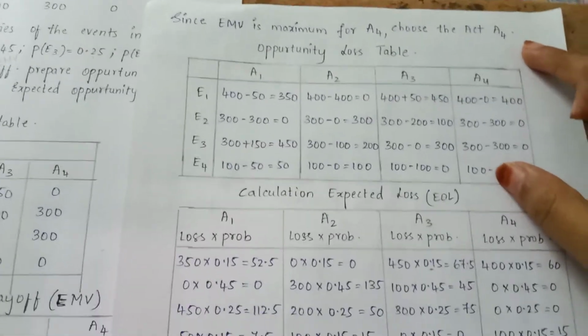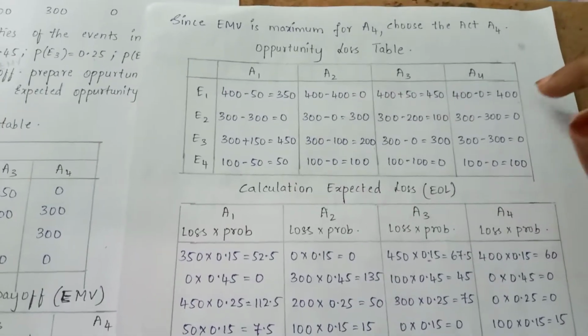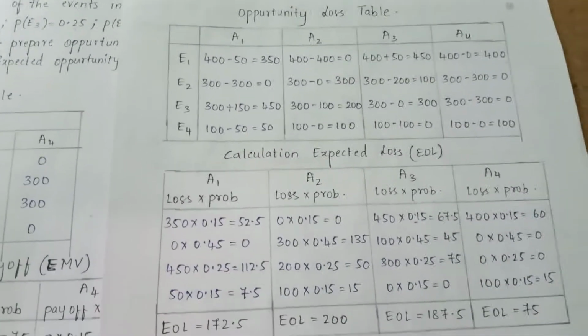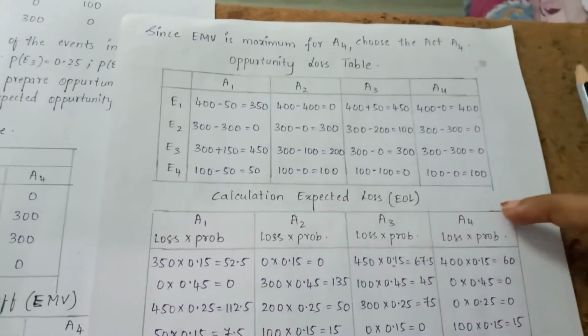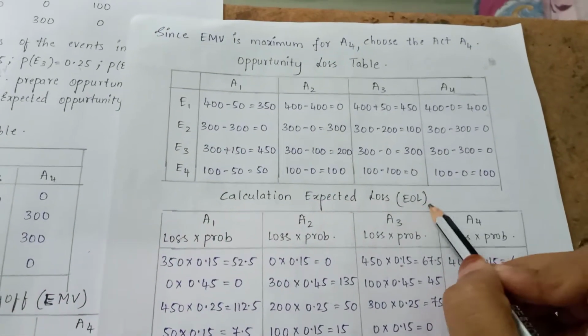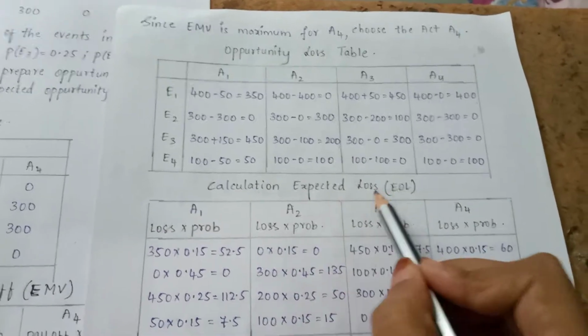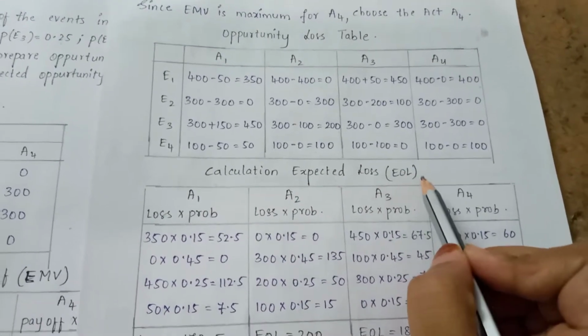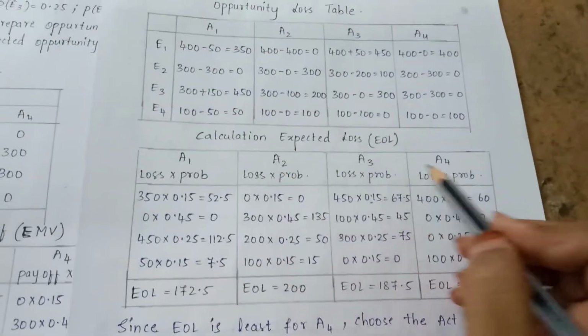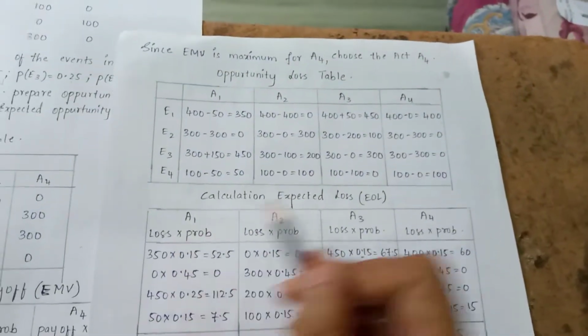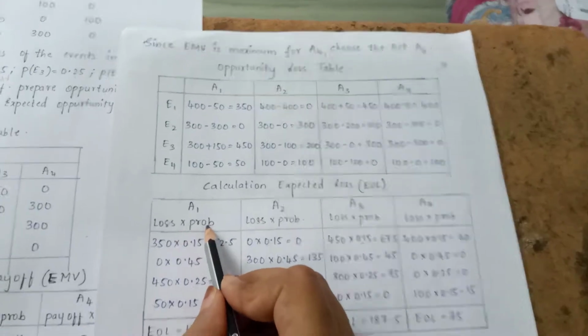So this is the opportunity loss table, which is also known as the regret table, which we have learnt in the regret criterion. Okay students, after constructing the opportunity loss table, we need to construct the expected opportunity loss, that is, the calculation of expected loss or expected opportunity loss. We need to take 4 actions, A1, A2, A3 and A4. So here the formula is loss into probability.